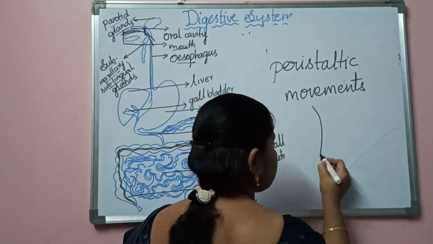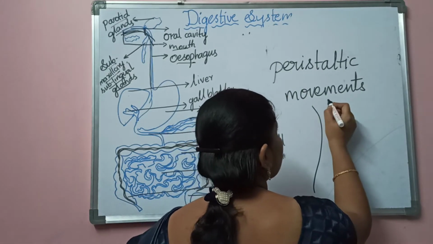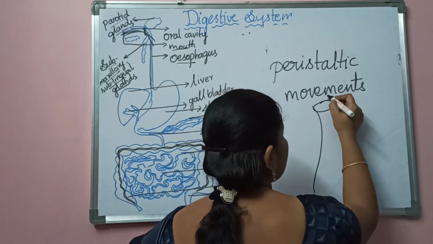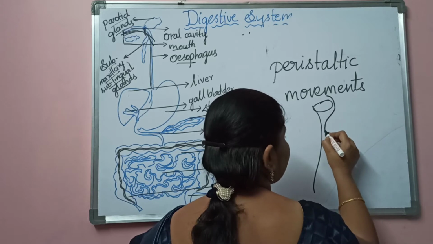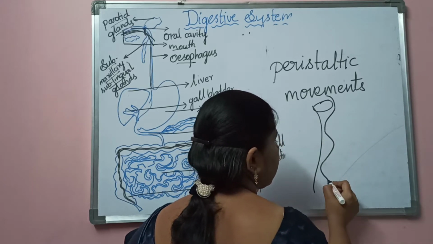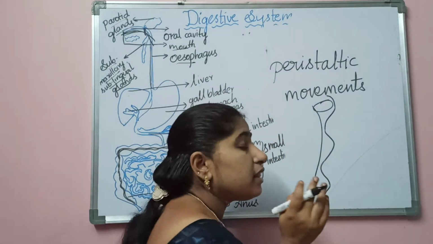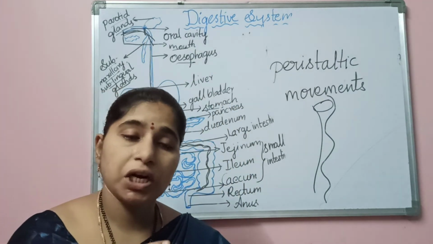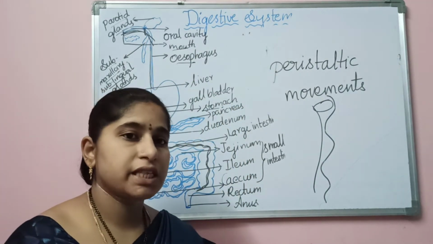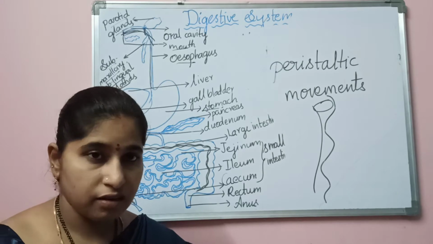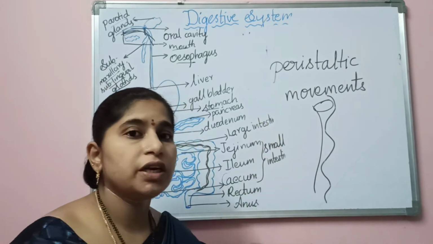If the esophagus is like this, and the food is being passed like this, it will expand here, again contract here, again expand here, again contract here. Like that, there will be contraction and relaxation of the smooth muscles present on the walls of the esophagus for the bolus to be pushed into the stomach.